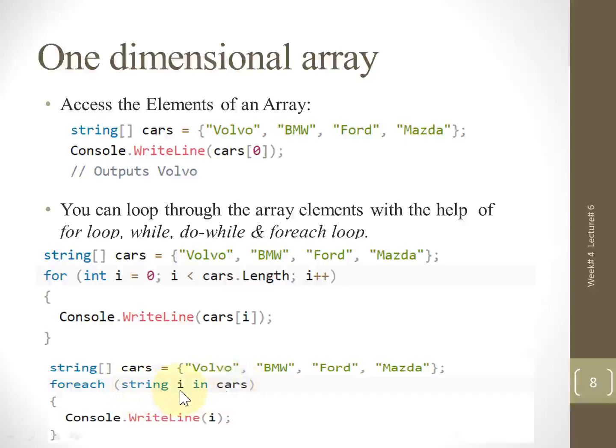So when the first value is stored within the I, then we will just be printing the I. So the first value will be printed. Second will be stored and shifted to I, then we are also printing the value of I. So there is no increment, there is no condition.